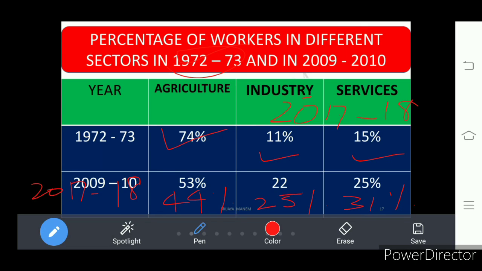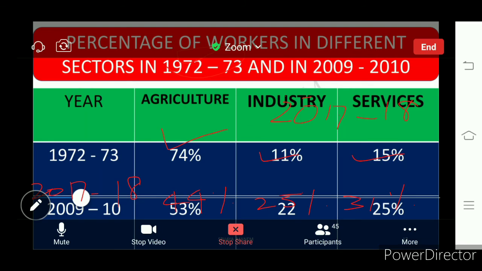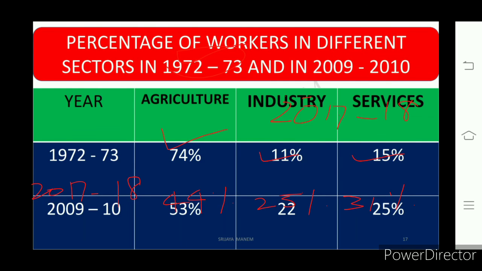And the second thing is that employment opportunities have not increased much in industries and services. There is only a slight variation, so some more employment opportunities have to increase in services so that it could reduce the burden of agriculture. Here, there is a burden of providing employment opportunities on the agriculture sector.